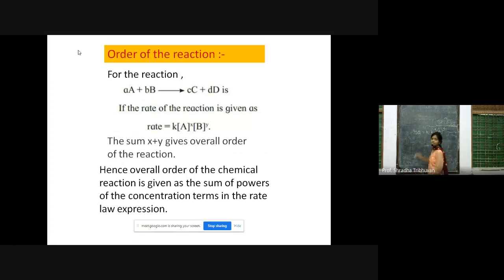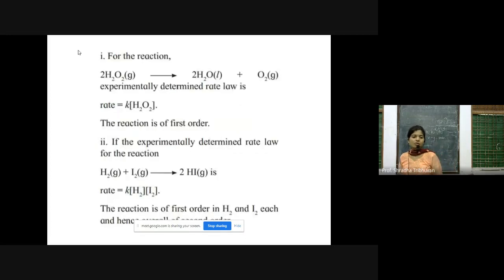So here you can see X plus Y is nothing but the order of a reaction. This X plus Y is no longer related to the stoichiometric coefficient. It is an experimental quantity, and this X plus Y tells you what exactly is the order of reaction.